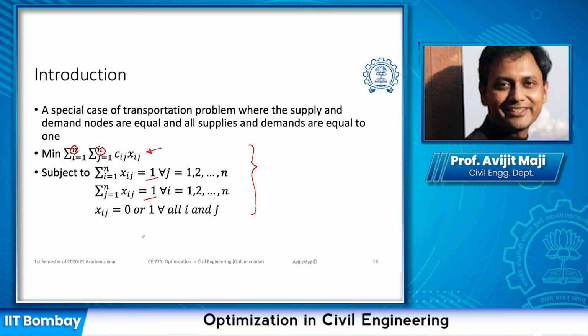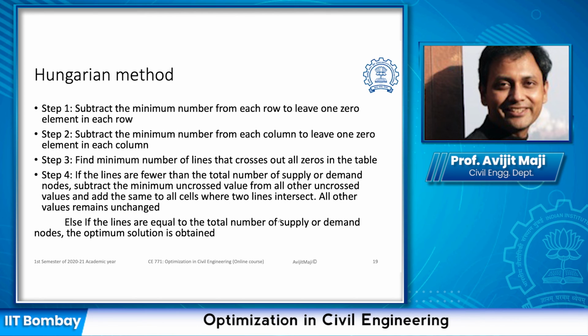And in the case of the transportation problem, we said all the variables are going to be greater than or equal to 0, but here it is only going to be binary, which is 0 or 1. So this is the common form of mathematical representation of the assignment problem. Today we are going to discuss one method to solve the assignment problem, and this method is known as the Hungarian